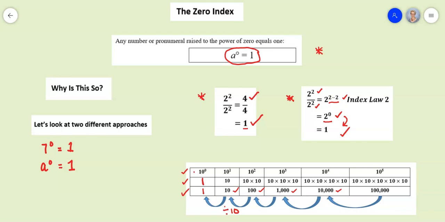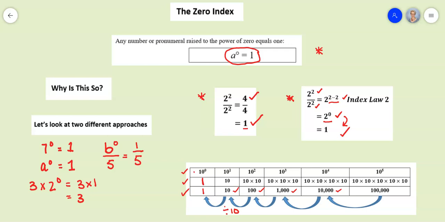If I'm asked to do a question which says 3 times 2 to the power of 0, that will equal 3 times 1, which is equal to 3. If I'm asked to do something like b to the power of 0 divided by 5, that means that I have 1 divided by 5, which is 1/5.